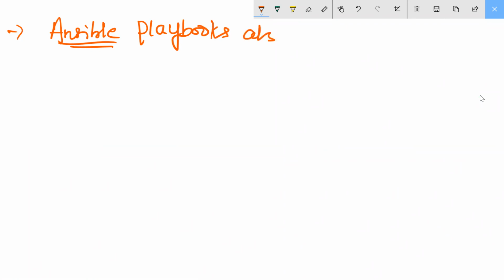Next point is to write here: Ansible playbooks use YAML. Ansible is also a program. Ansible playbook also uses YAML.